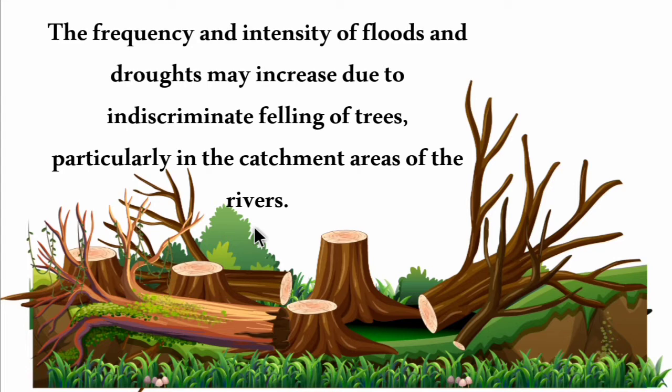If there are no trees, there will be a disturbance in the water cycle and a reduction in rainfall. So the frequency and intensity of flood and drought may increase due to the indiscriminate felling of trees, that is, because of deforestation. Because of cutting down of trees, it results in high frequency and intensity of floods and drought. So it is a mixture of both natural as well as human-made factors.